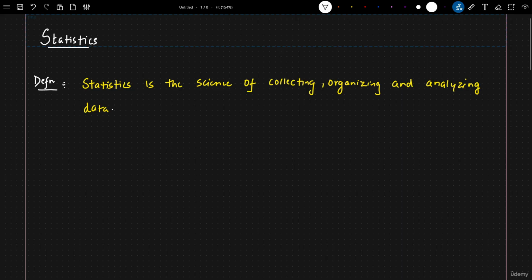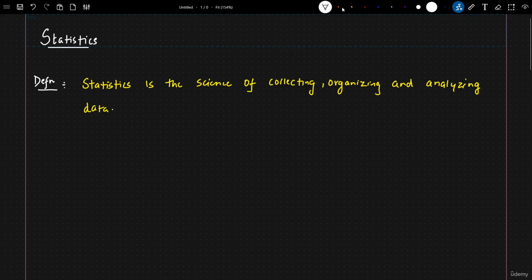So first of all, let's go ahead and see the definition of statistics. And probably this is the most important subject considering the data analytics field. Whether you're working as a data scientist or as a data analyst, let's say you are doing some kind of task related to data science like EDA, feature engineering, feature selection, each and everywhere, wherever data is involved, statistics will definitely be getting used. And why it will be getting used, I'll make you understand in just some time.